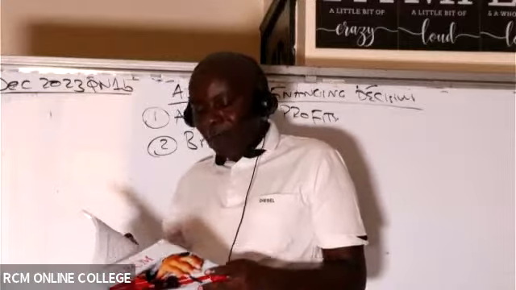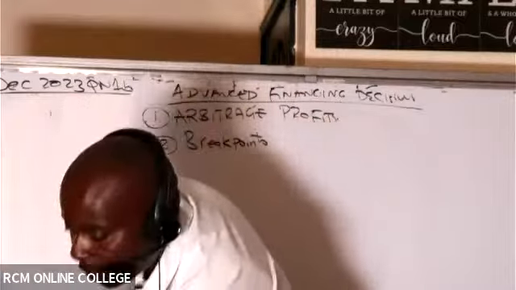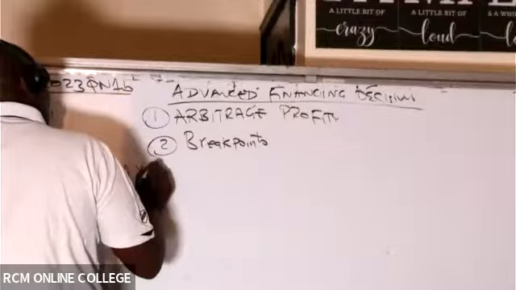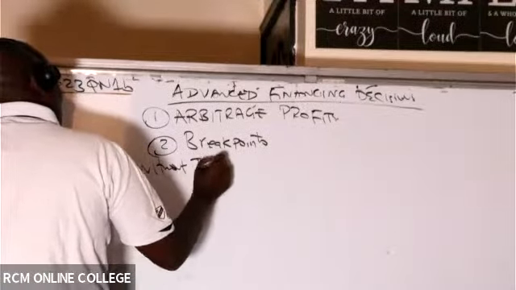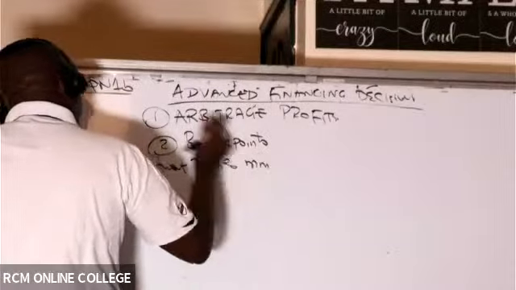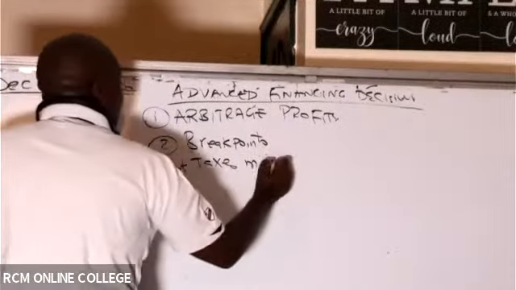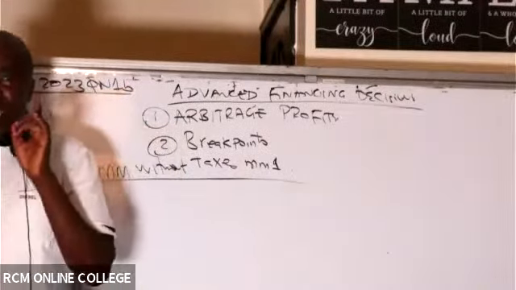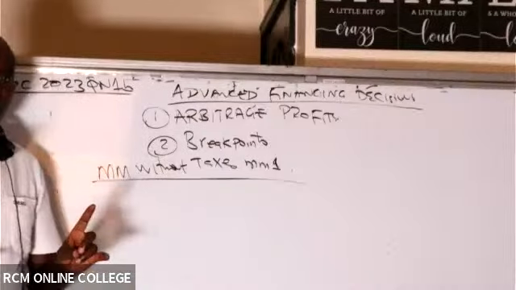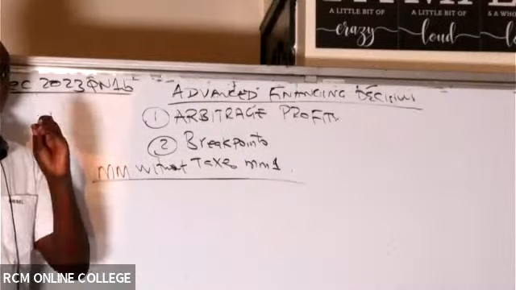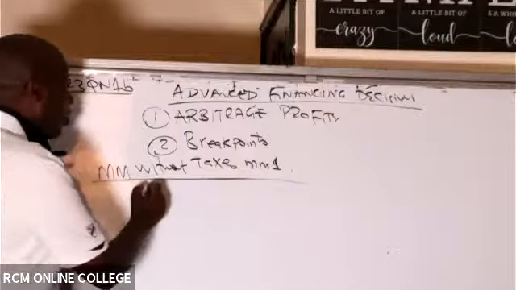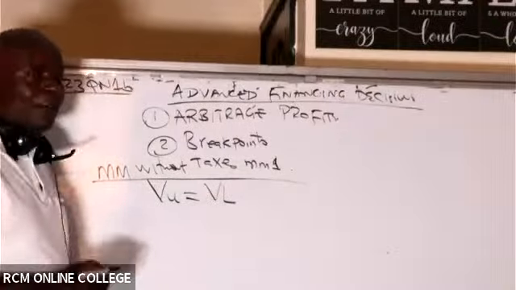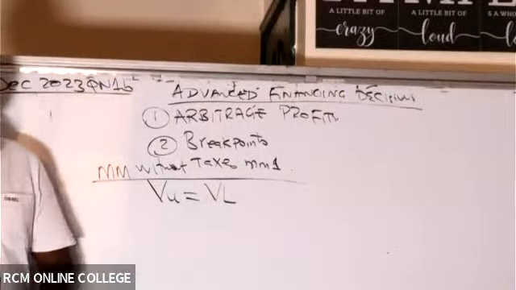So remember, it is MM without what? Without taxes. So what are we supposed to know about MM without taxes? Without taxes, which is MM1, we are supposed to appreciate the fact that debt does not have any advantage. Debt will never give you any advantage. So don't think that because you have debt, then your firm value will be higher. If it is MM1, we know that the value of an unlevered firm will always be equal to the value of a levered firm. That's MM1.